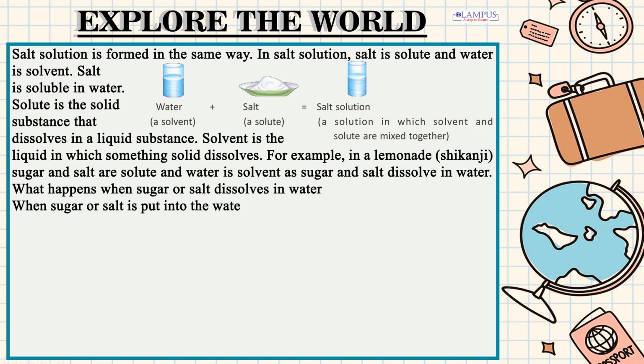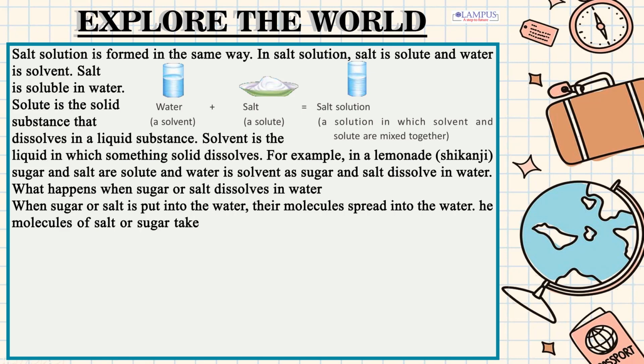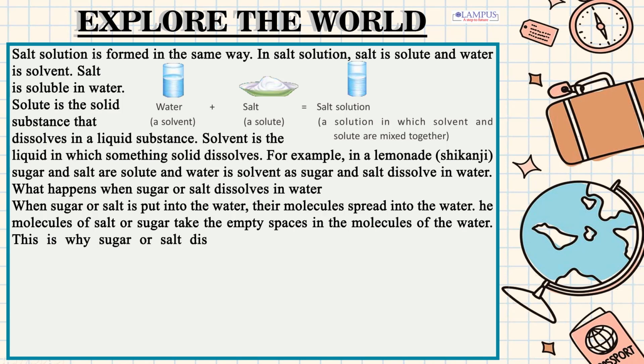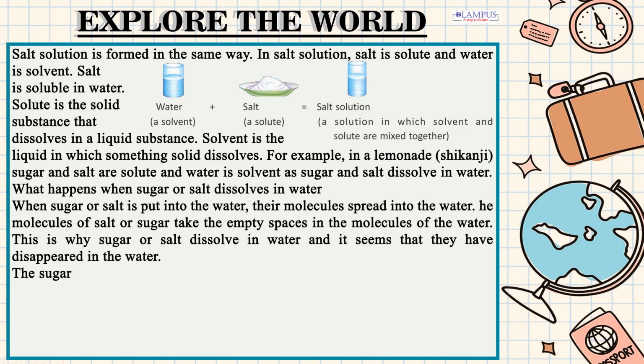When sugar or salt is put into the water, their molecules spread into the water. The molecules of salt or sugar take the empty spaces in the molecules of the water. This is why sugar or salt dissolve in water and it seems that they have disappeared in the water.